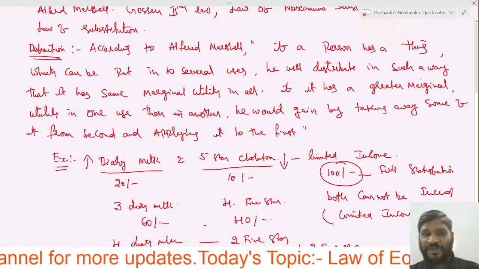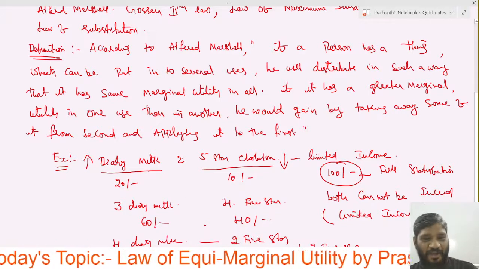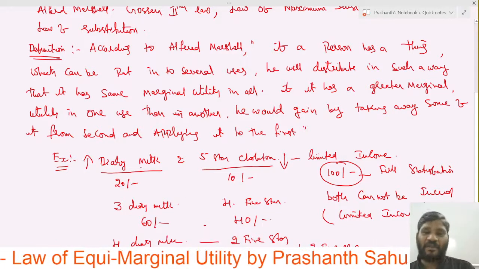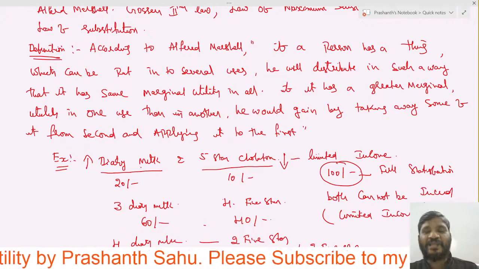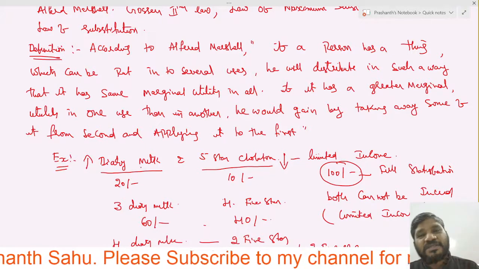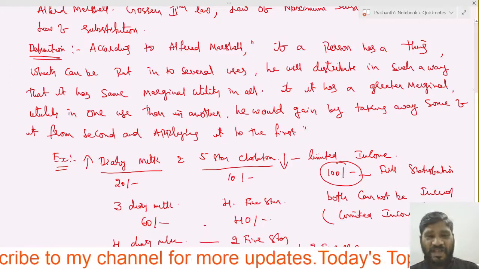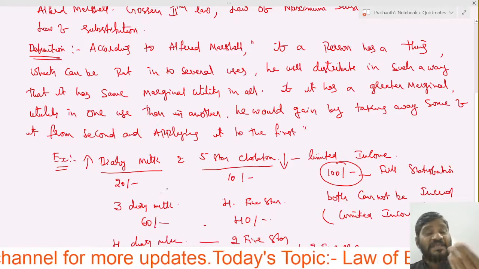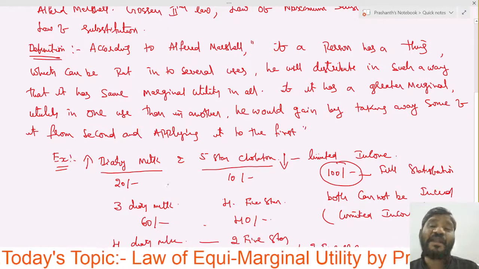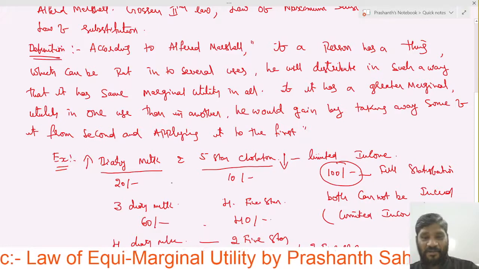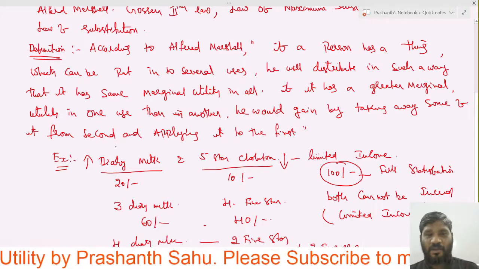He will distribute it in such a way that he gets the same marginal utility. When he divides between dairy milk and the 5-star, both give the same satisfaction, and he plans to get the same satisfaction. And if the dairy milk is giving greater marginal utility than the 5-star, he would gain by taking away some of it from the second.